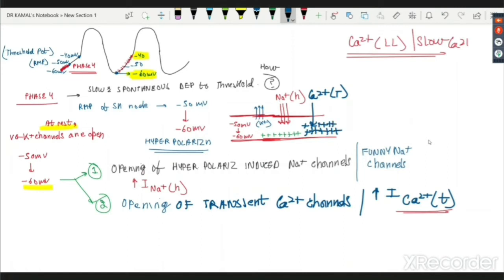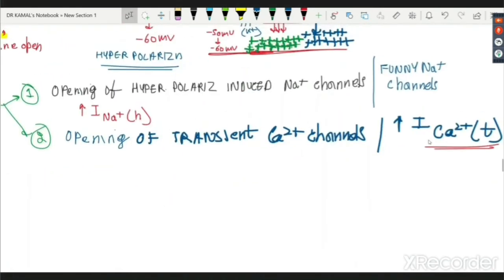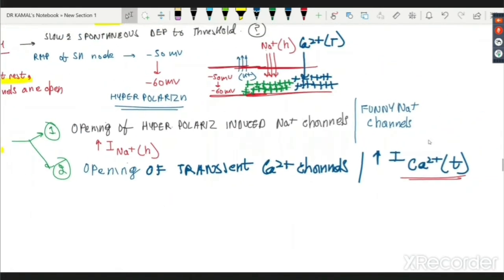So again, lots and lots of calcium comes in. So lots of sodium plus lots of positive calcium, so a lot of positivity inside. I'm adding a lot of positive charge to minus 60 very, very quickly. And finally, one last nail in the coffin. The last nail in the coffin is this potassium which was leaving my cell, which we have discussed.